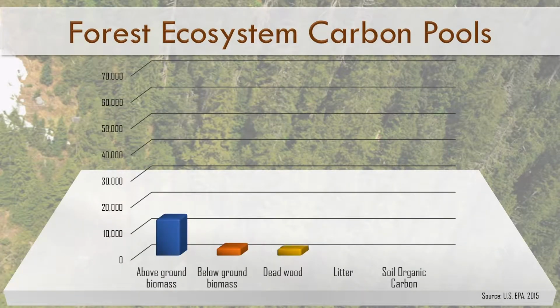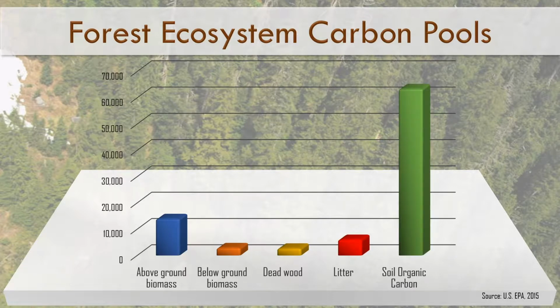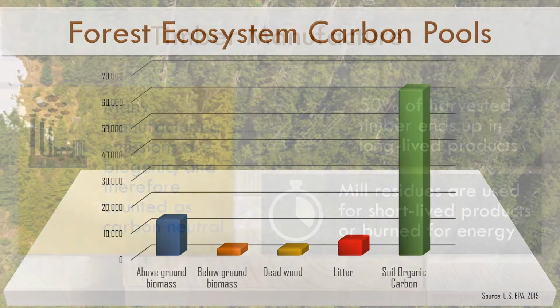Forests are complex ecosystems, with carbon stored in a number of different carbon pools that interact with each other. In fact, the largest carbon pool in most forest ecosystems is the soil, not the standing trees themselves. In the US, soil carbon accounts for nearly 50% of total ecosystem carbon. Canada's boreal forests can actually store up to 90 or 95% of total ecosystem carbon in the soils.